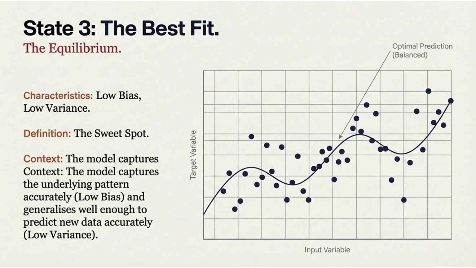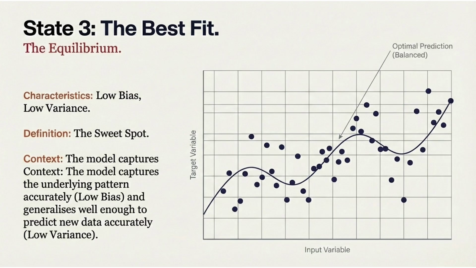In the best fit state, the model achieves a balance between simplicity and complexity. The prediction curve does not try to pass through every data point. Instead, it smoothly follows the overall pattern in the data.